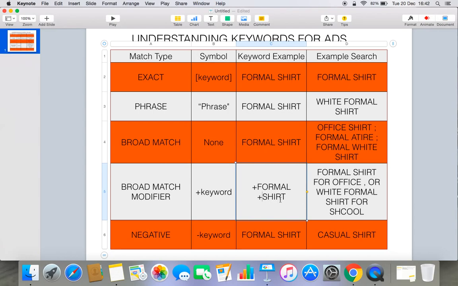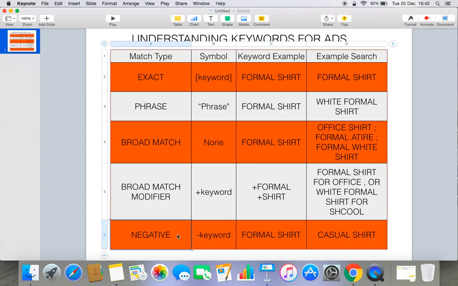These two terms, especially formal and shirt, should definitely be in the search when you are planning any advertisement related to formal shirt. And if somebody is searching exactly like this, then the ad will appear.